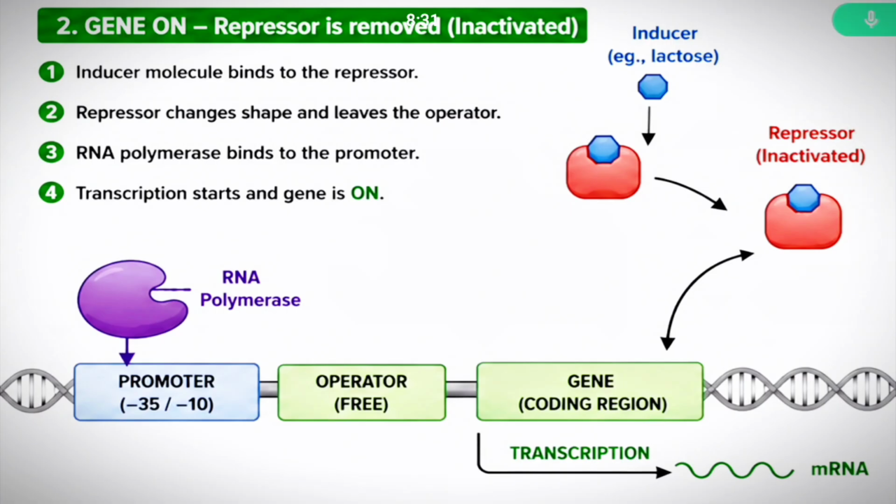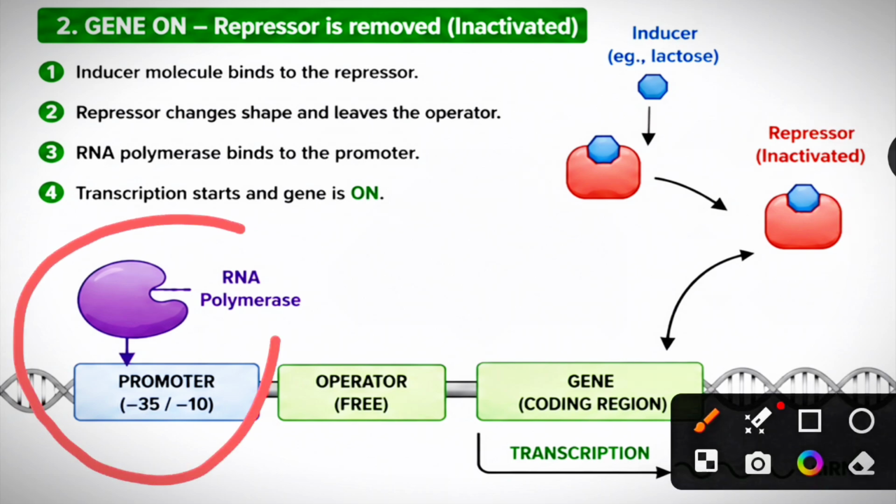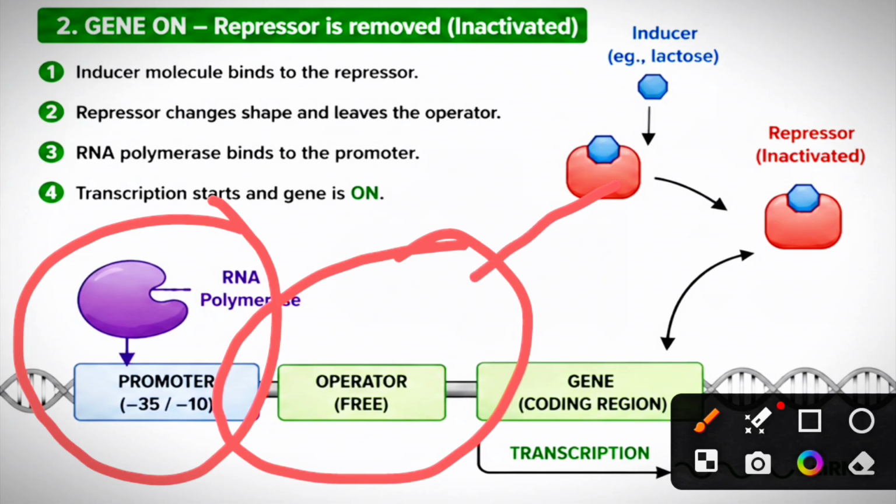So an operon consists of a promoter region and an operator region. RNA polymerase will bind on the promoter region. Here you can see, the promoter region is the binding site for the RNA polymerase, whereas the operator region is the binding site for the regulatory protein, nothing but the repressor.